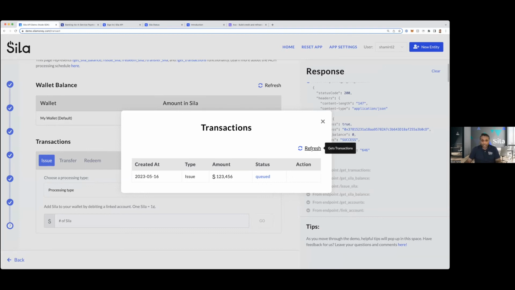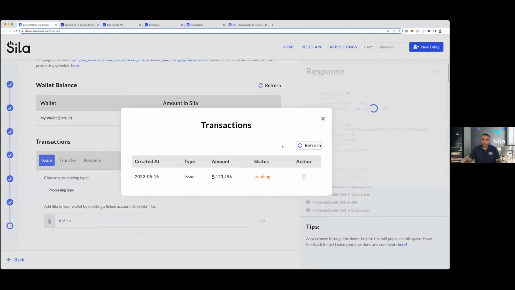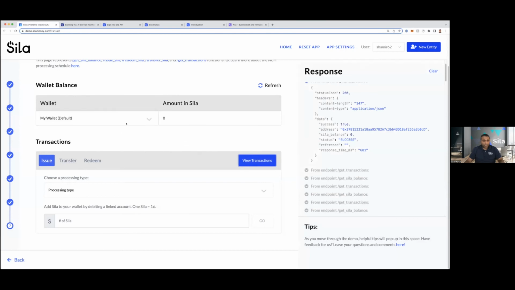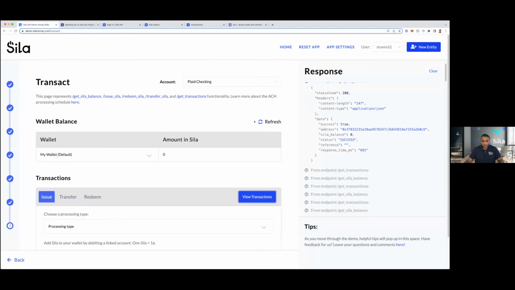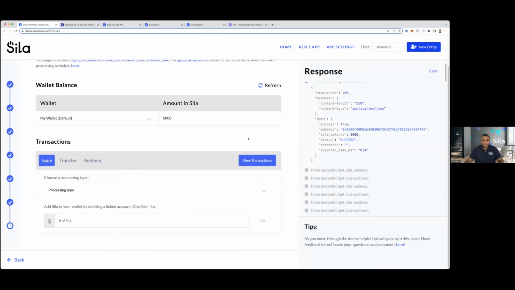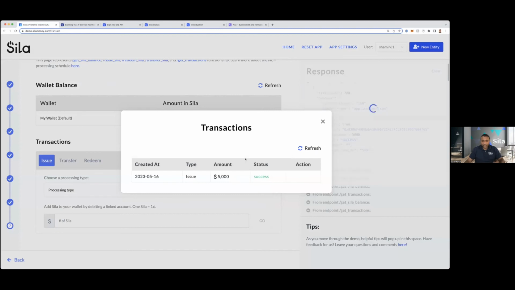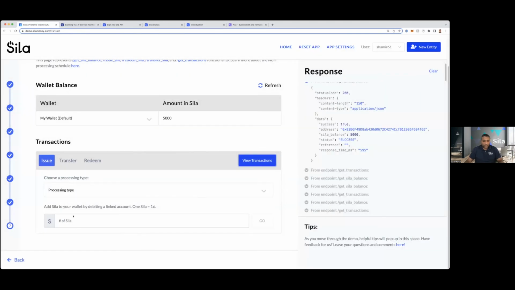So what happens here is actually it takes about 5 minutes for an ACH transaction to finish in the sandbox. And it will go through all the statuses that your normal transaction in production would. So it'll be queued, it'll be pending, it'll show up as submitted, and then after a while, it'll show up as completed, right? And when it's completed, which is in about 5 minutes, you'll see that the balance in this wallet will increase. I don't want to wait 5 minutes for all of that to happen, and we're going to run out of time. So let me just pick a user I created earlier, switch to them, and here you can see that they have a balance because there was a successful transaction that I did.